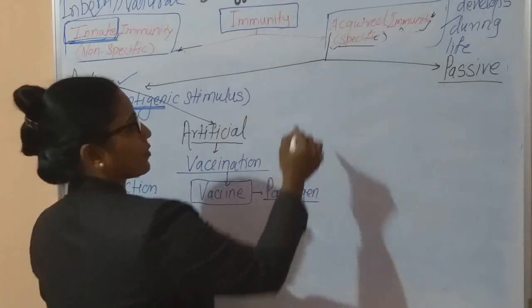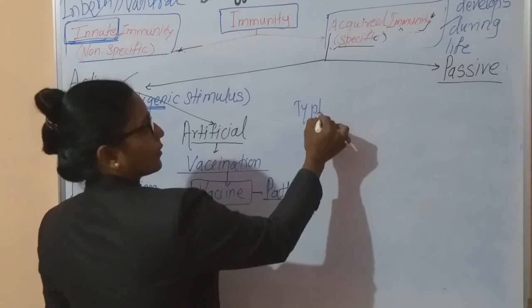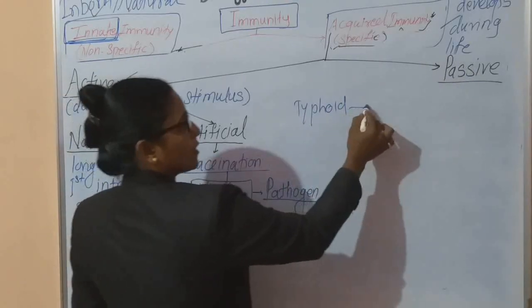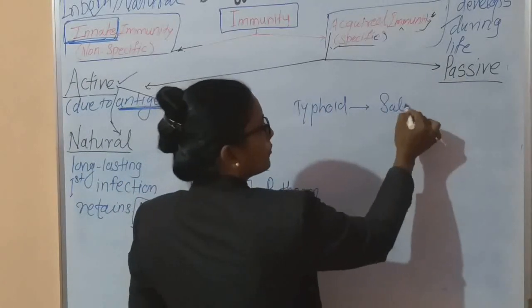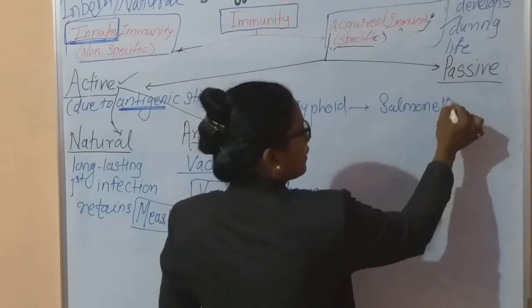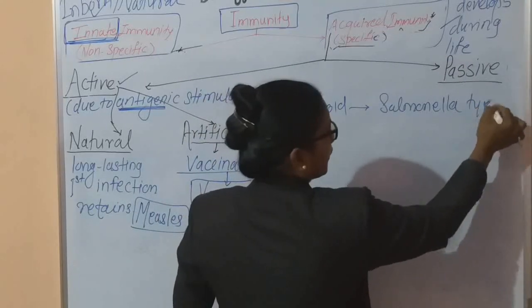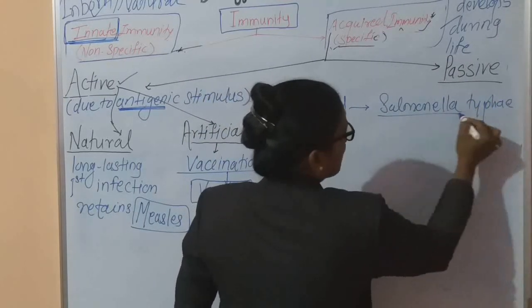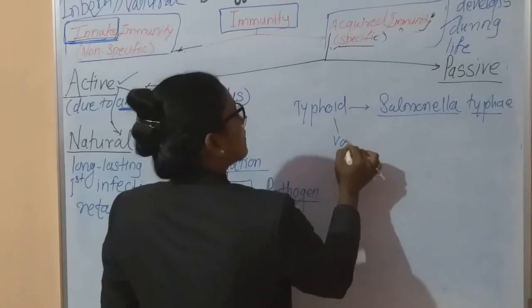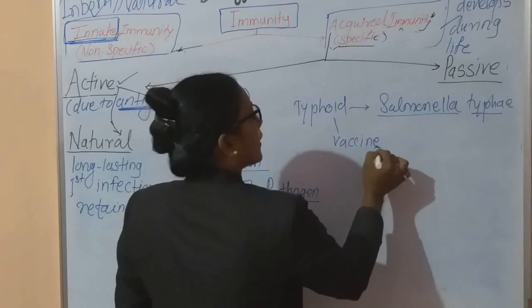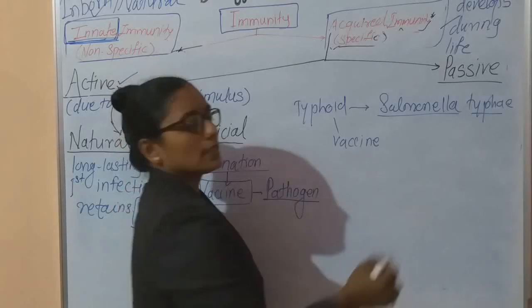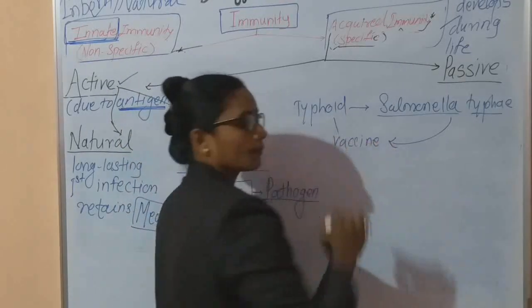Suppose the disease is typhoid, caused by the pathogen Salmonella typhi. When the vaccine is prepared for typhoid, this vaccine consists of this pathogen.